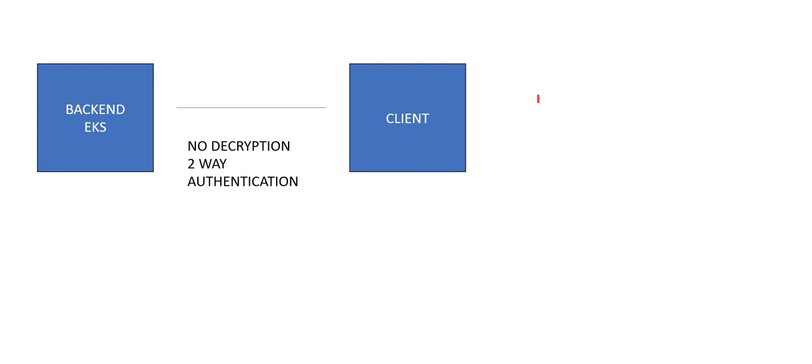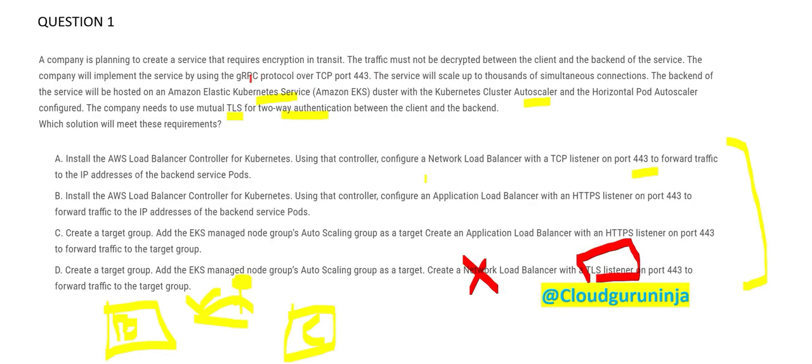So our question is very clear. No decryption should happen in between these two guys, and there should be a two-way authentication. One point to note is they are saying that the company will use the service by using gRPC protocol over TCP. Since they are already telling they will use TCP, we will go with TCP. With TCP, we only have one option. So the remaining two would not fit the bill here.